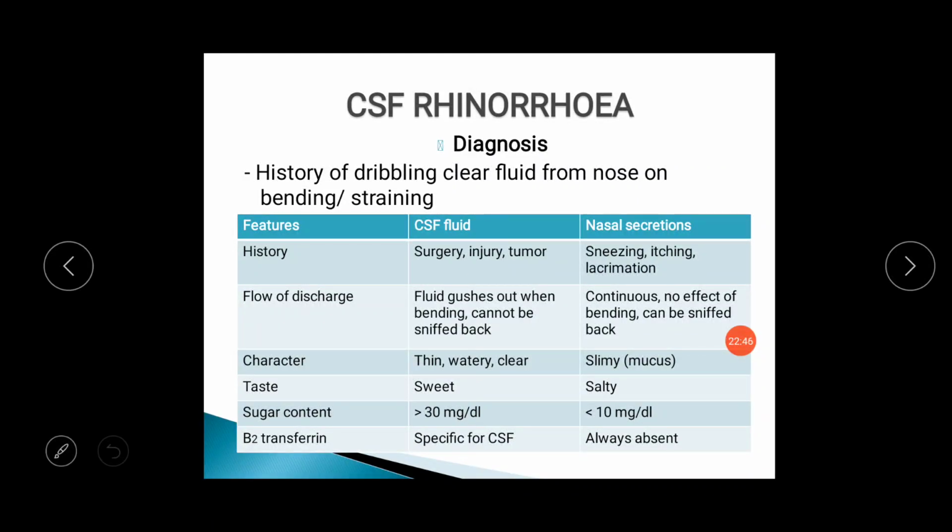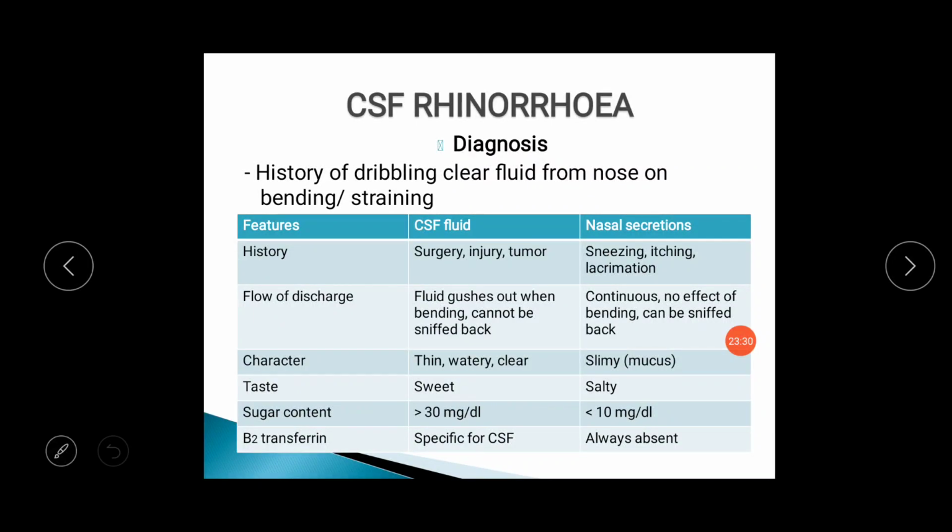CSF usually gushes out when bending is done, and it cannot be sniffed back into the nasal cavity. But nasal secretion is usually continuous, there is no effect of bending of the patient, and it can be sniffed back into the nasal cavity and into the nasopharynx. CSF is usually watery and clear, whereas nasal secretion is mucoid and sometimes also purulent. CSF is sweet, whereas nasal secretion is salty. Sugar content is more than 30 mg per deciliter in CSF, but 10 mg per deciliter in nasal secretion.